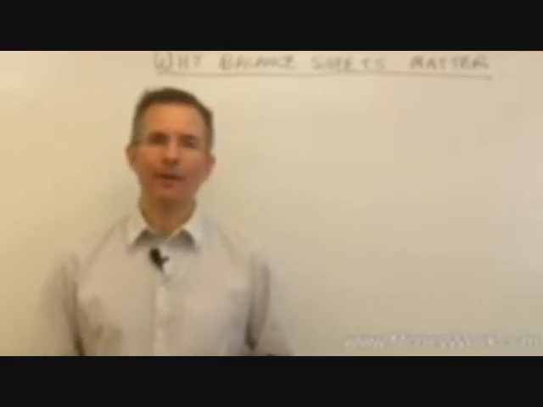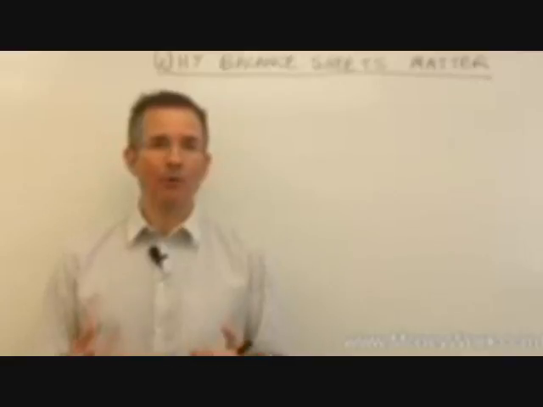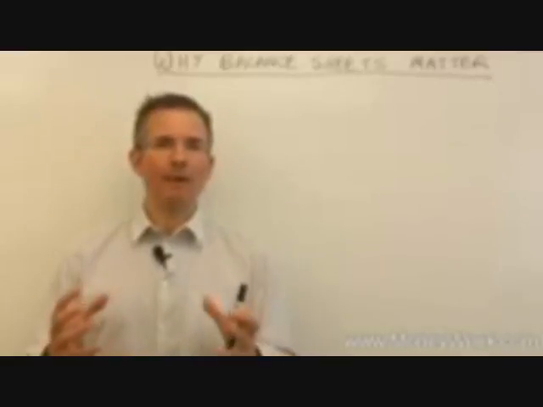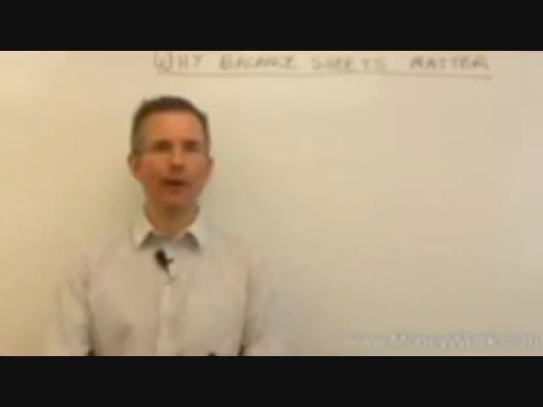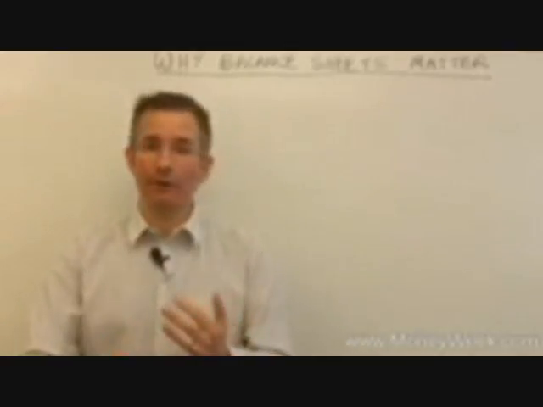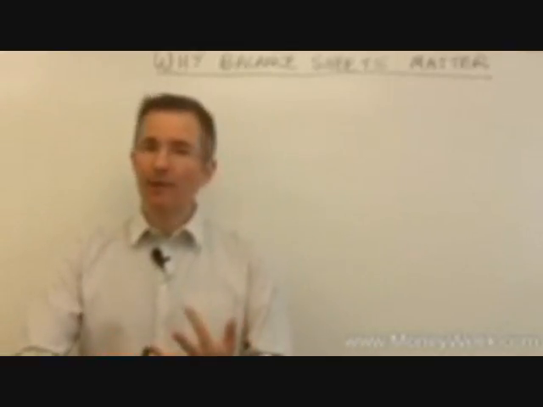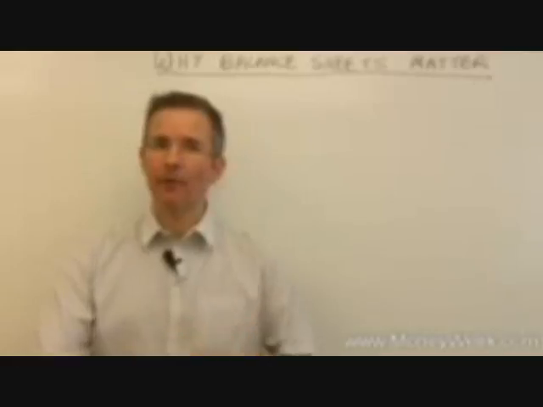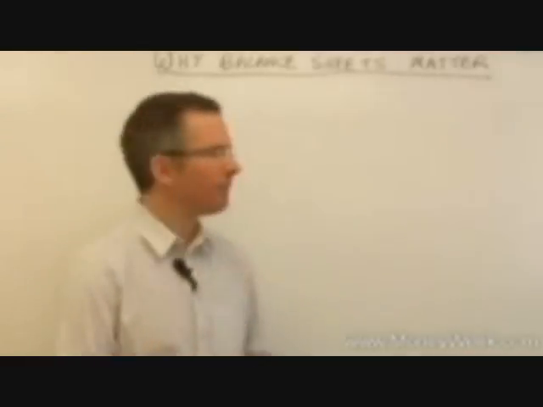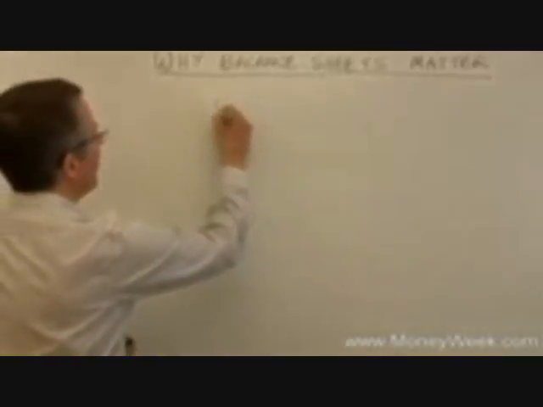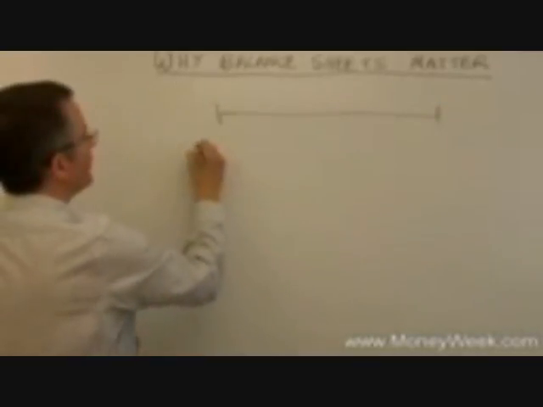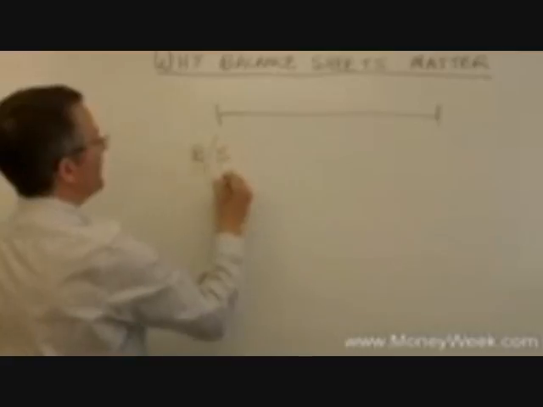Okay, so where do they fit in? Well, accounts basically can be divided into 3 important statements. Buried right in the middle of the 100-page document we call a set of accounts, you'll find a profit and loss account, a balance sheet, and a cash flow statement. So let's take a look at those first 2. In essence, what you've got is this. Every 12 months, the directors will prepare a balance sheet.